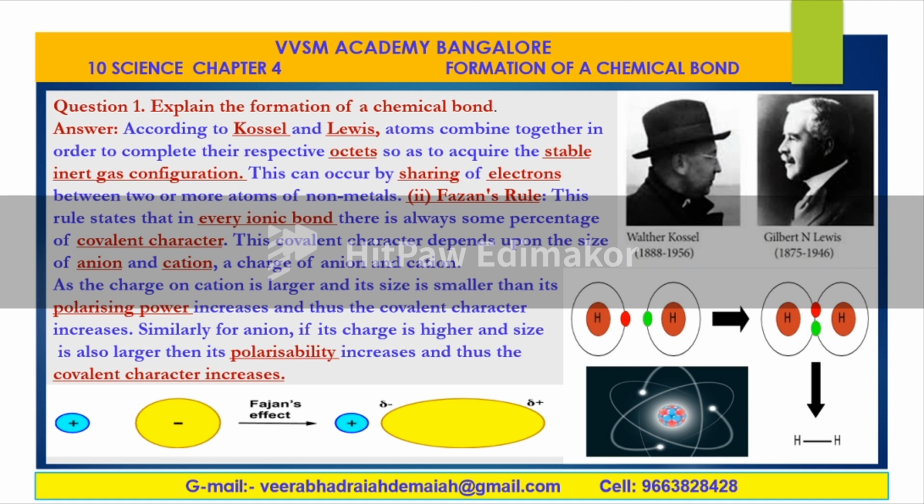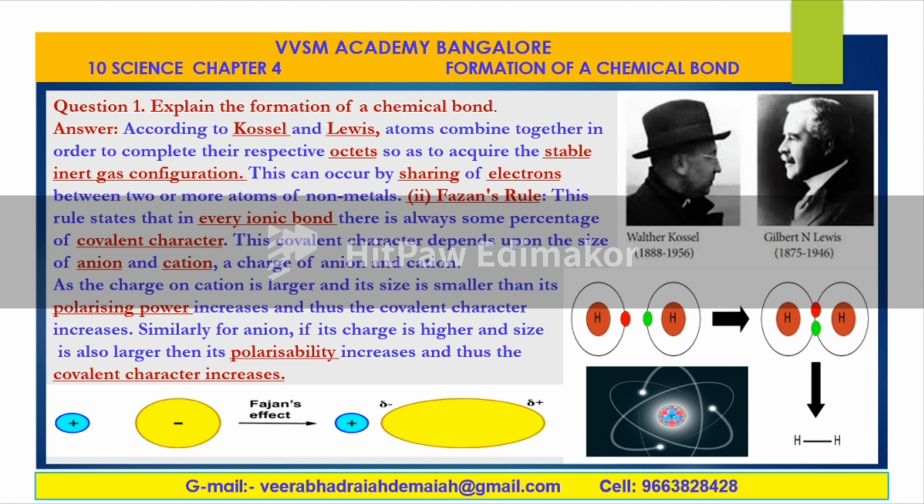This is a rule that in every ionic bond, there is always some percentage of covalent character. That is, for cations and anions, positively charged ions and negatively charged ions, the polarizing power increases and thus the covalent character increases. Similarly for an anion, if its charge is higher and size is also larger, then the polarizability increases and thus the covalent character increases.